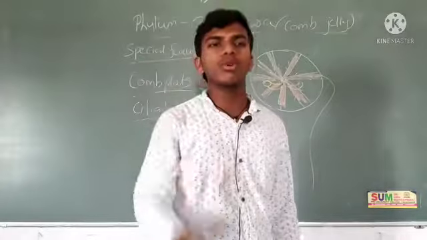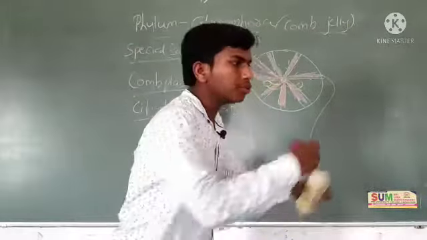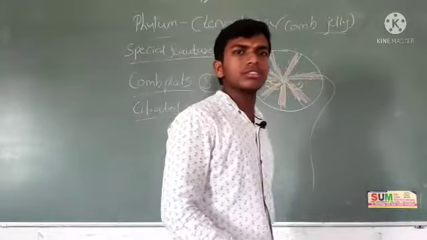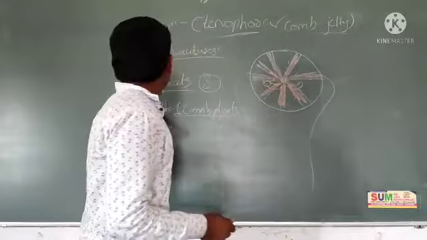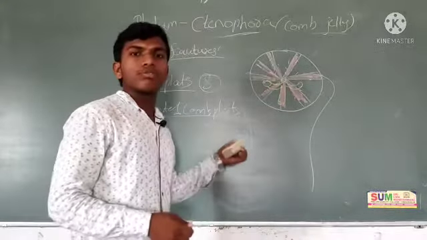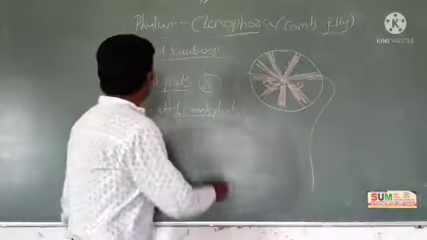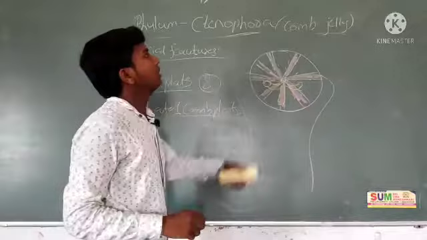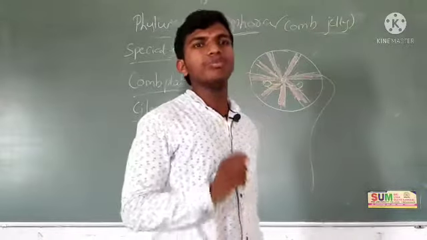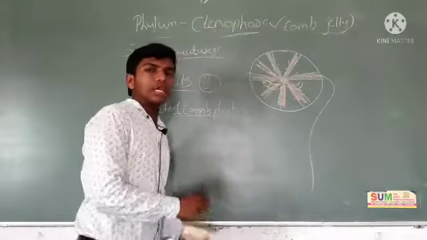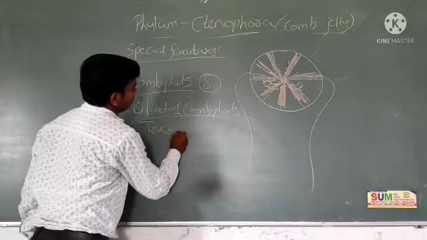Locomotion means the organism going from one place to another place. If you want to go from here to there, you have to use legs, right? So in the case of Ctenophora, ciliated comb plates are present for locomotion, for movement. Due to the presence of comb plates, it is also called comb jellies.